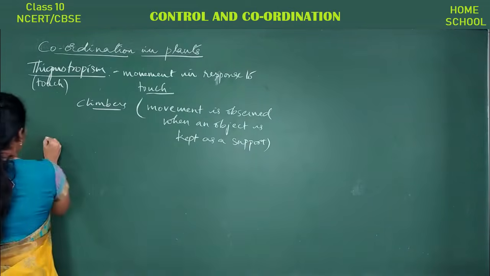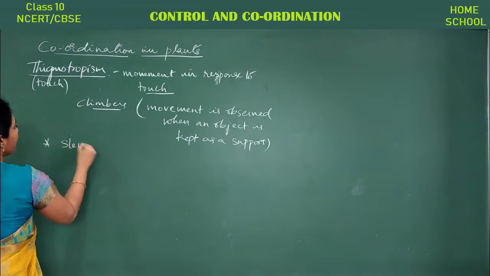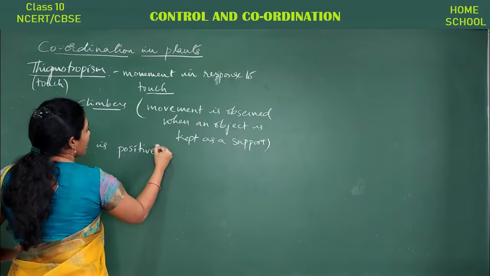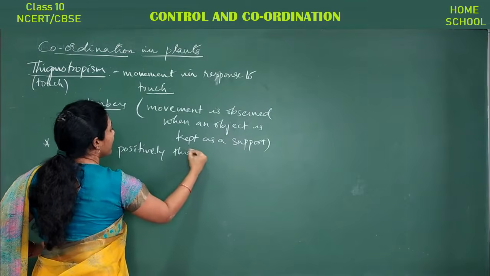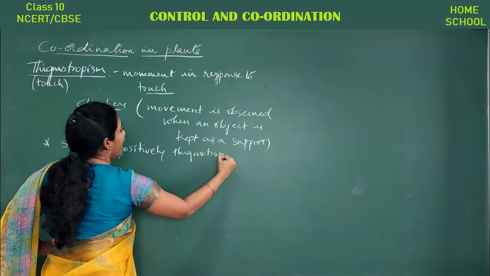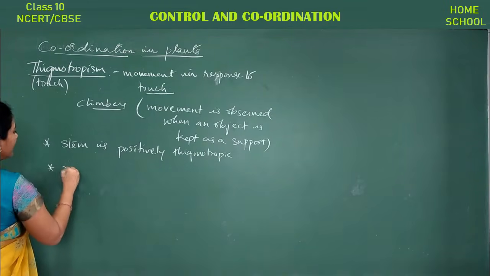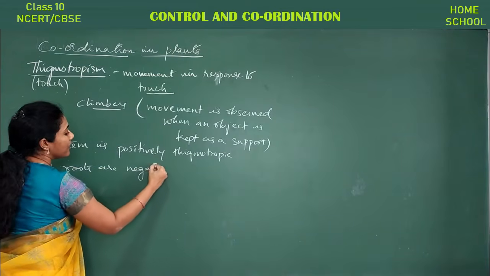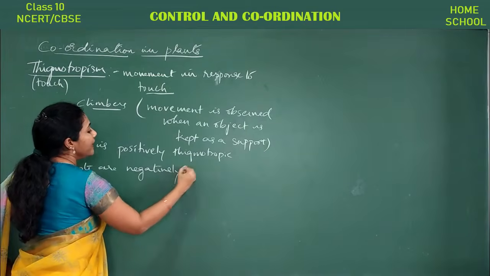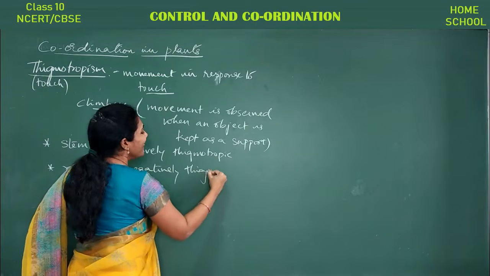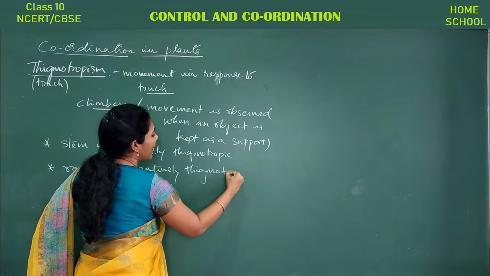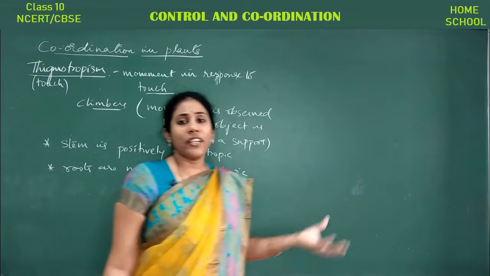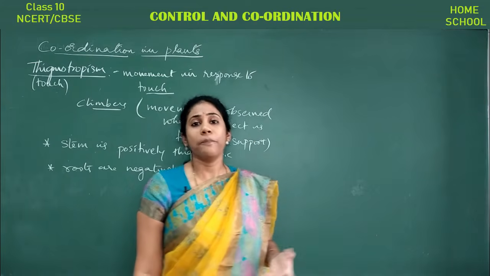So I can say the stem is positively thigmotropic, and the roots are negatively thigmotropic. Okay, roots are deep down in the ground, isn't it? They don't require any support for their direction of movement, right?